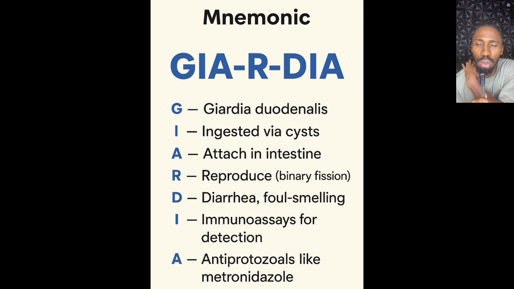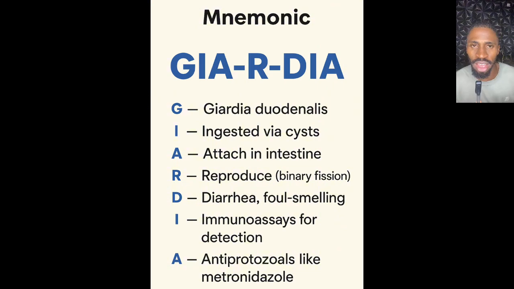After a stool microscopy, you can do a stool antigen detection using an ELISA or immunochromatographic rapid test. And for chronic conditions, you do a duodenal aspiration using a guided endoscope to collect trophozoite samples. The last one is A. You treat with anti-protozoa drugs.